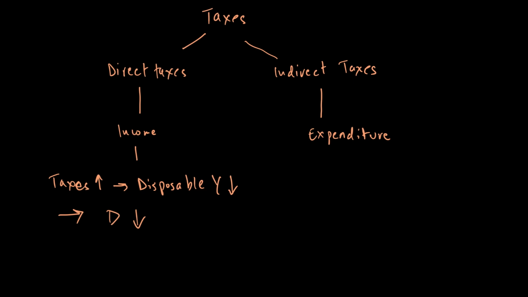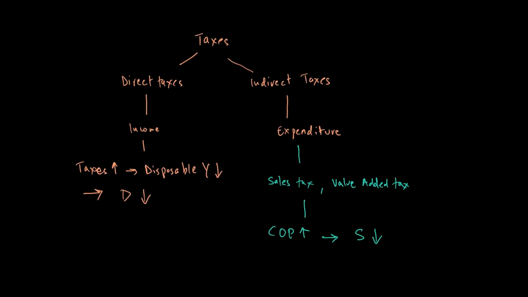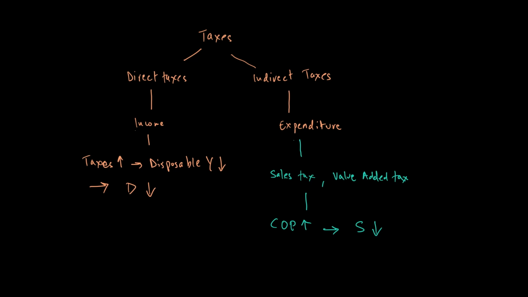Indirect taxes, on the other hand, are taxes on expenditure. These are taxes like sales tax, like value added tax. As a result, these taxes will cause our supply to fall because the cost of production rises. When you put an indirect tax, it makes the cost per unit go up, which will make the supply fall. So direct taxes affect our demand side, while indirect taxes affect our supply side. In the case of direct taxes, demand falls, while in the case of indirect taxes, supply falls.